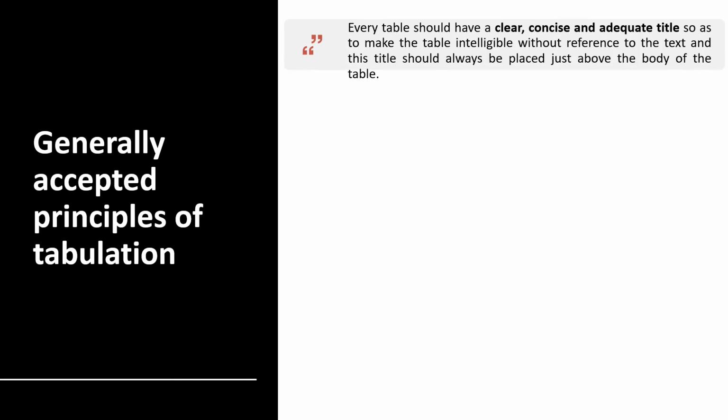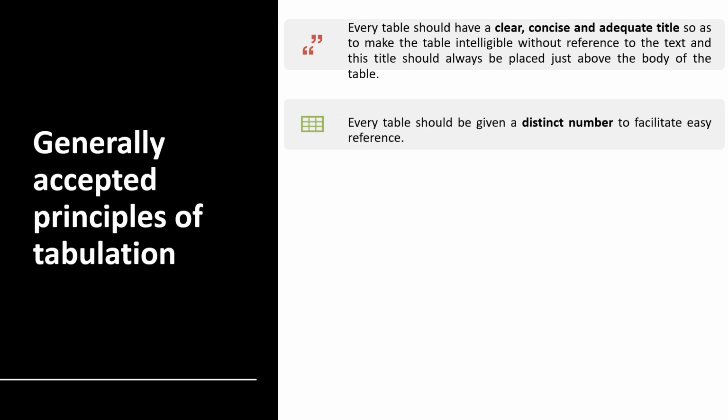Generally accepted principles of tabulation: every table should have a clear, concise, and adequate title so as to make the table intelligible without reference to the text, and this title should always be placed just above the body of the table.